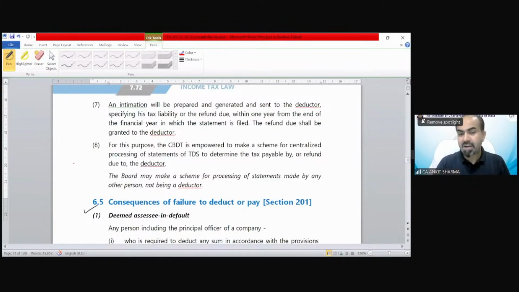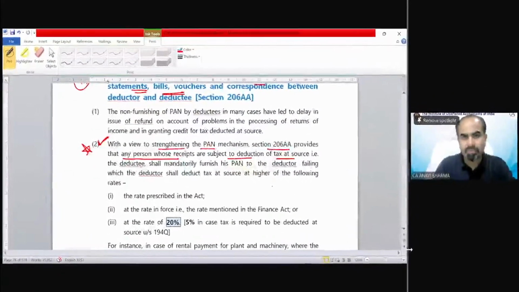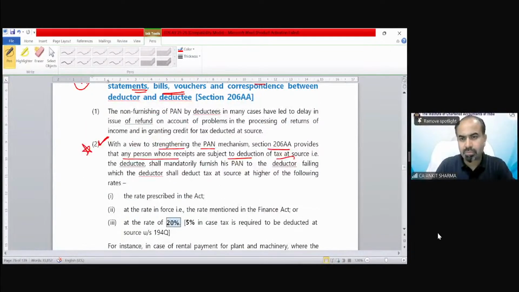Consequences for failure to deduct. Section 206AA provides that any person whose receipts are subject to deduction of tax at source, the deductee, shall mandatorily furnish his PAN to the deductor. This is an important provision for the purpose of examination for the numerical question, failing which the deductor shall deduct tax at source at the higher of the following rates. So if the payee did not submit his PAN number to the deductor, then the rate of TDS would be higher.